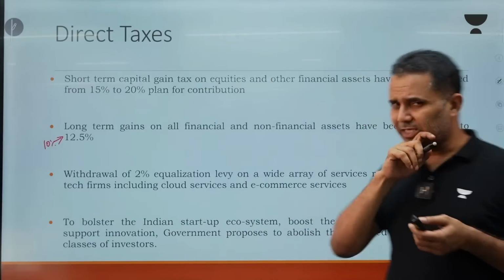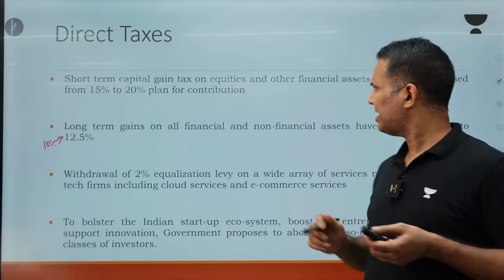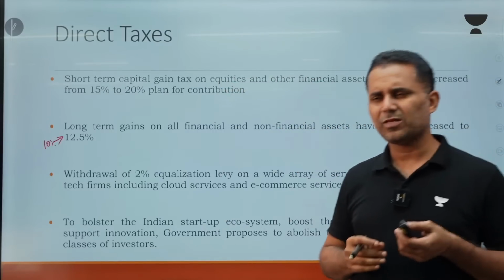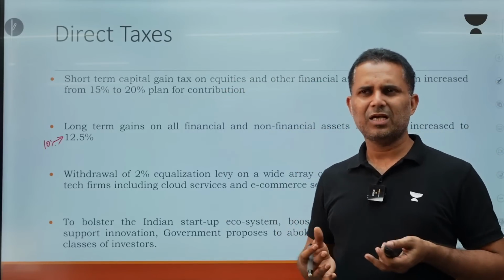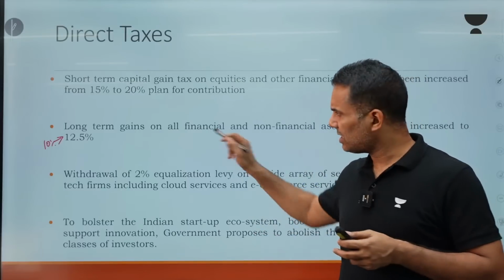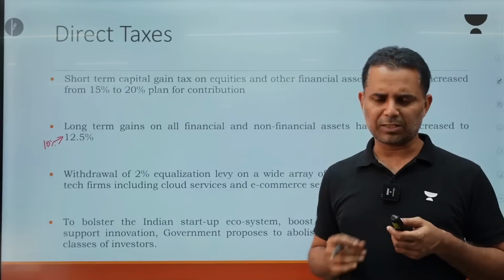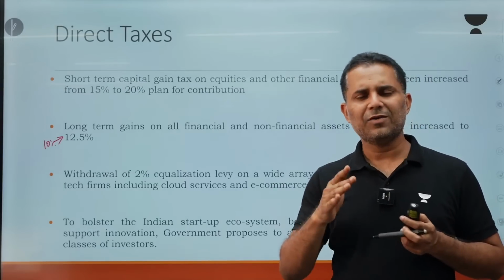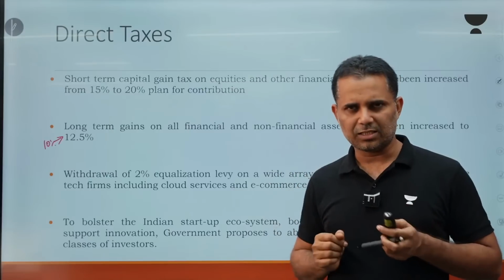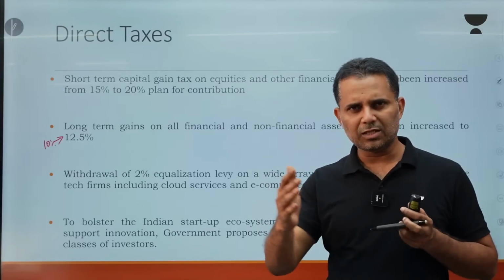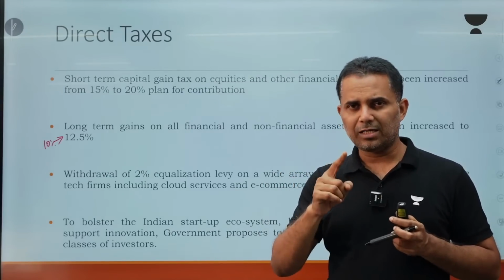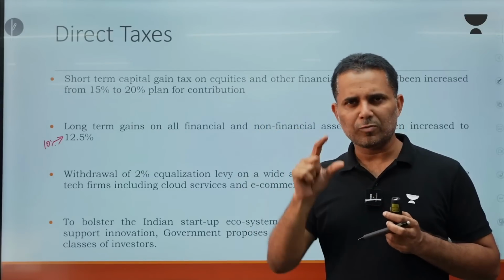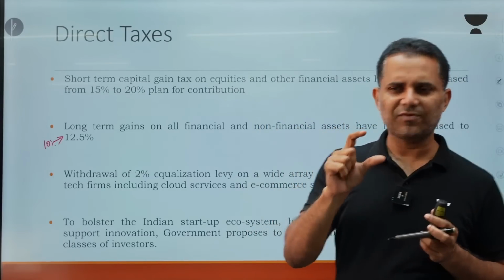Now why it has been done, you need to understand. The change from 15% to 20% is a normal change. Normal change means the change is 5%, but not much of policy implication, but this other one is going to be a major change. Why? Let me explain. Listen carefully. Earlier, when I purchased real estate worth 1 crore rupees and, let's say, after 2 or 3 years I sold it for 1.5 crore, my gain is 50 lakh.